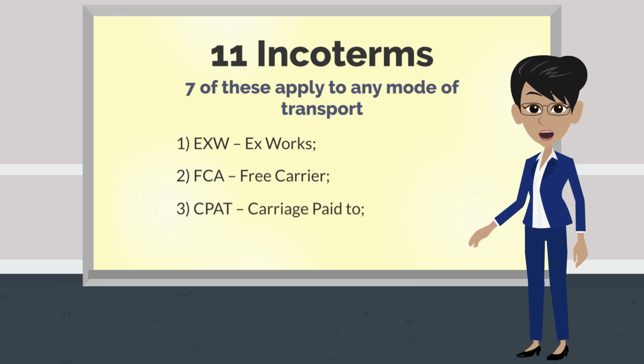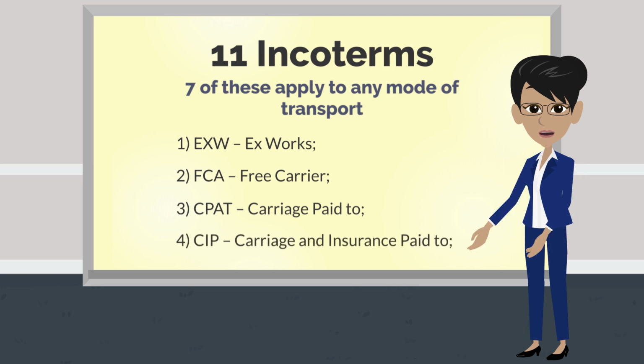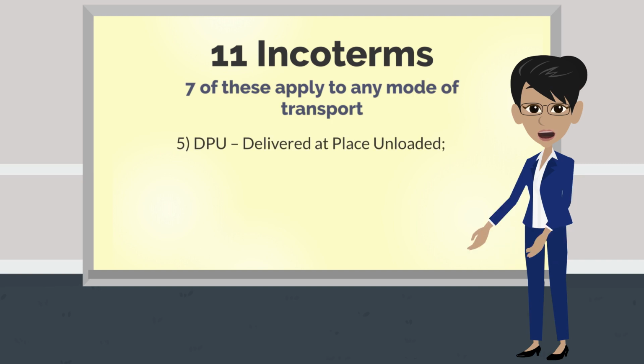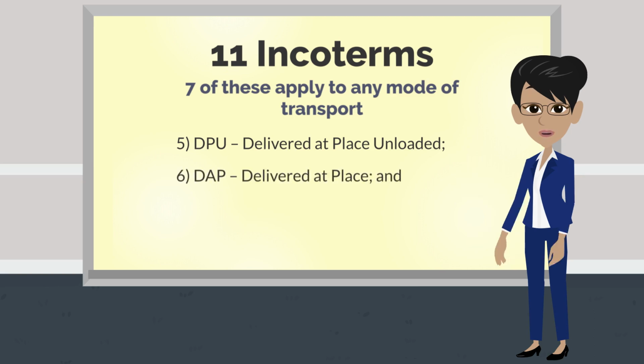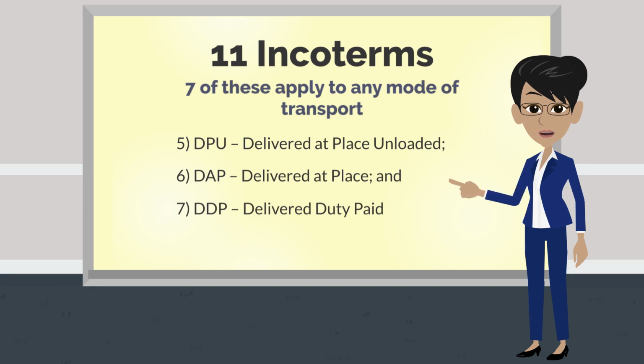CPT or Carriage Paid To. 4. CIP or Carriage and Insurance Paid To. 5. DPU or Delivered at Place Unloaded. 6. DAP, Delivered at Place. And 7. DDP or Delivered Duty Paid.